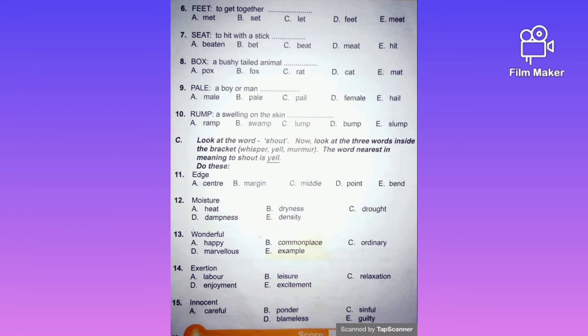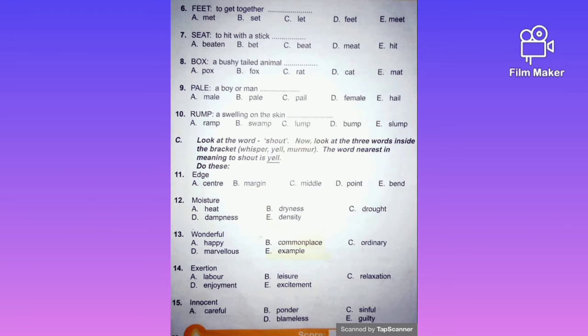Okay, the same sound, but let's see if it has the same meaning with the words to hit with a stick, to beat, to hit with a stick. Yes, that is what it means. So our answer is option C. Sit, beat, to hit with a stick. You get it now? Alright.